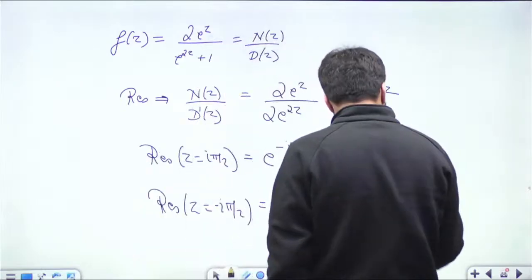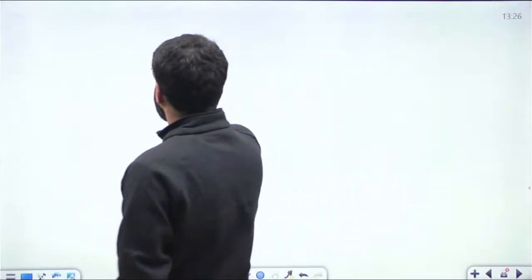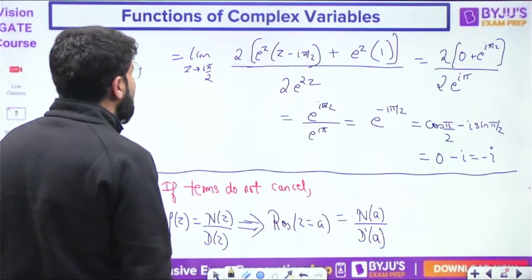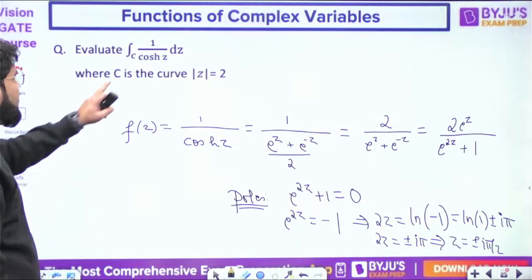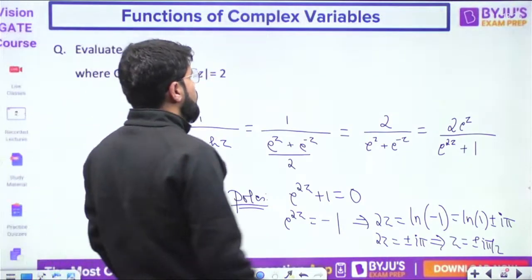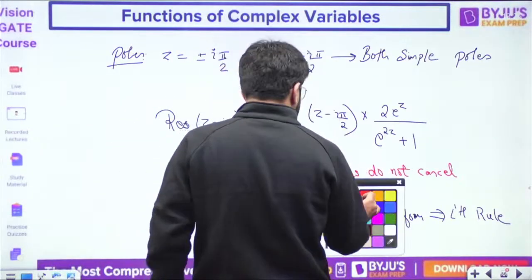Okay, now what is the answer of the integral then? Both are inside क्या? अच्छा, ये भी एक बार check कर लेते हैं. C is the curve mod z equal to 2. ठीक है, यहाँ पे देख लेते हैं.